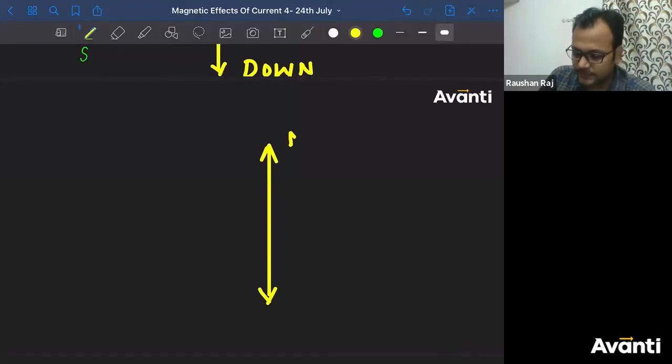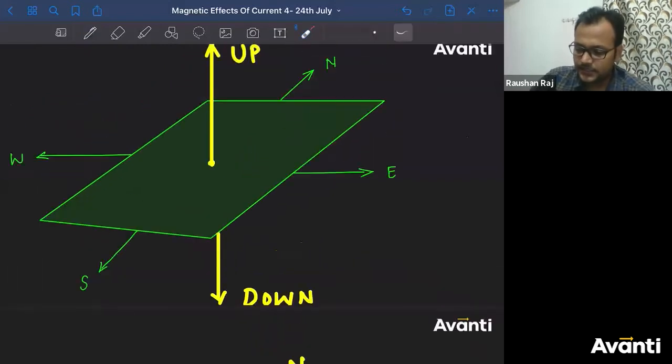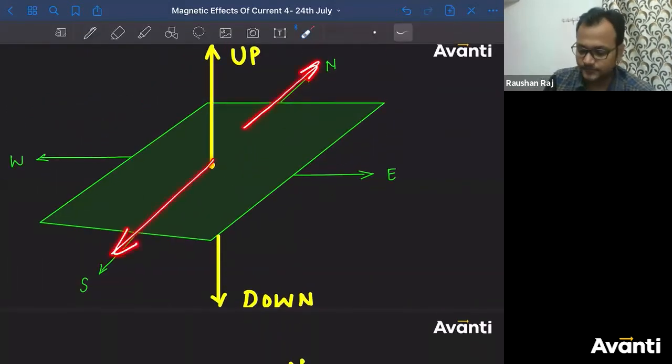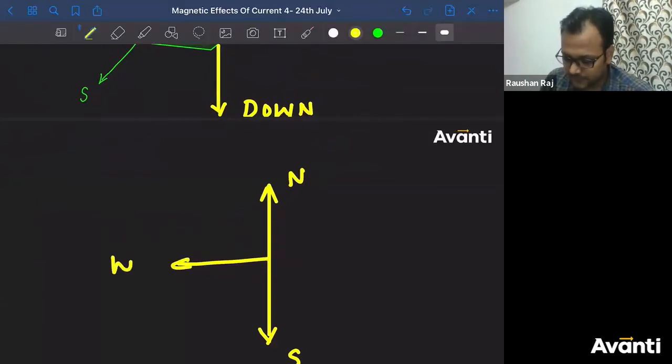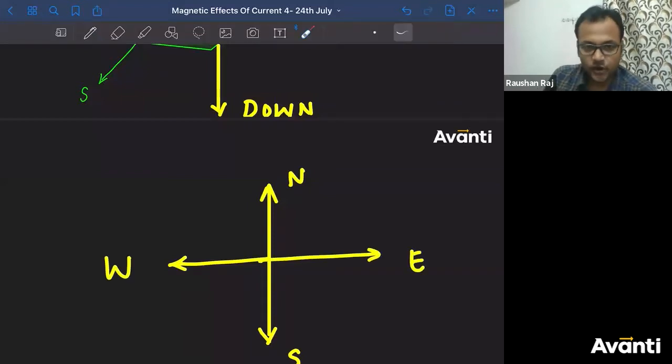I can say this will be north, this will be south. Going this way is north, going this way is south, seen from above. This side will be west and this side will be east. If I draw this plane here, do you understand?